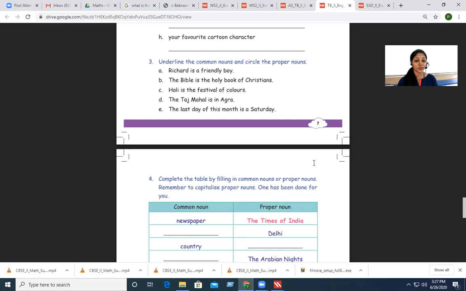The Taj Mahal is in Agra. I'll repeat. The Taj Mahal is in Agra.